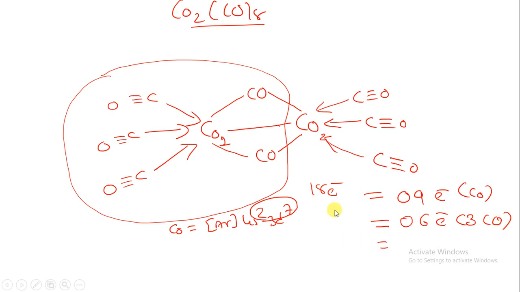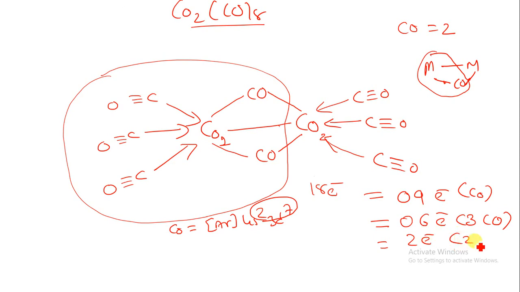Now there are 2 bridge carbonyl groups. One carbonyl group gives 2 electrons if it is terminal, but for a bridge carbonyl, 1 electron from this side, 1 electron from this side. So any bridge carbonyl group will give only 1 electron. So there are 2 bridge carbonyl groups, so that will give 2 electrons.